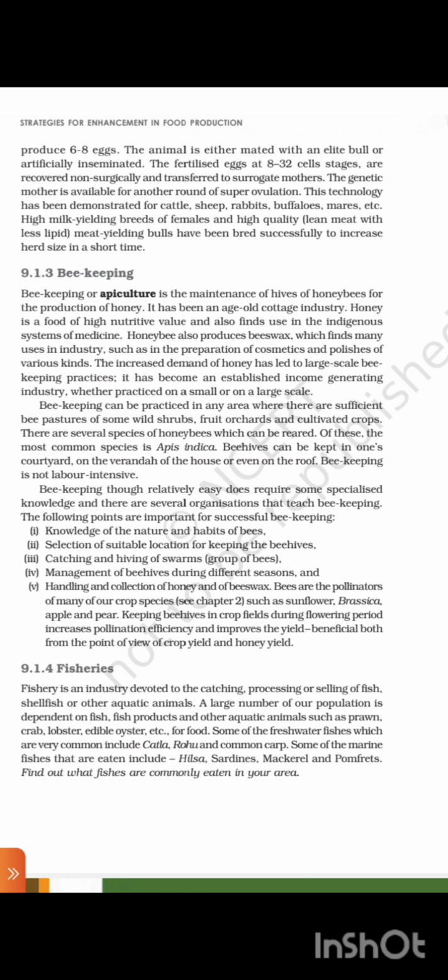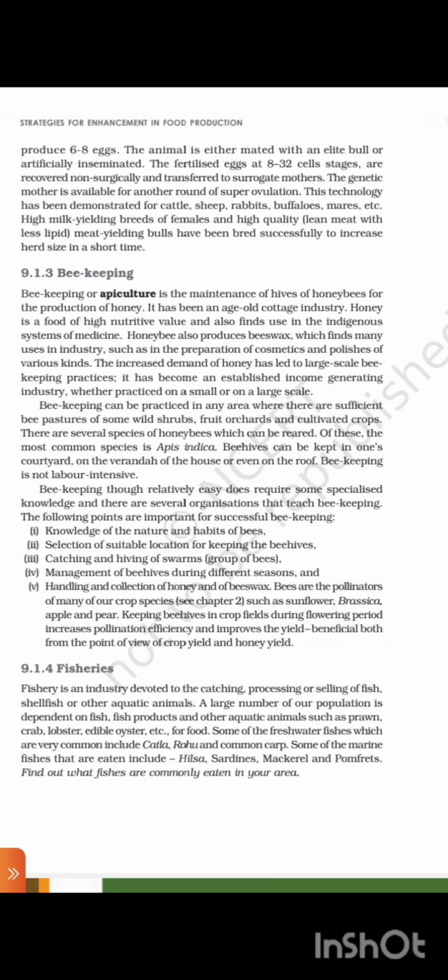Beekeeping, though relatively easy, does require some specialized knowledge, and there are several organizations that teach beekeeping. The following points are important for successful beekeeping. First, knowledge of the nature and habits of bees. Second, selection of suitable location for keeping the beehives.